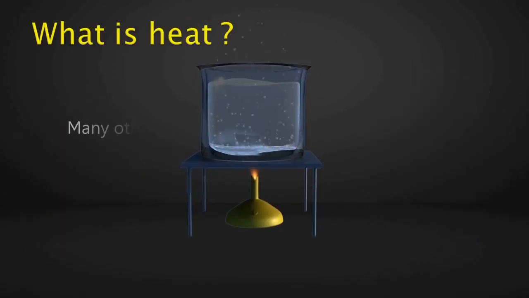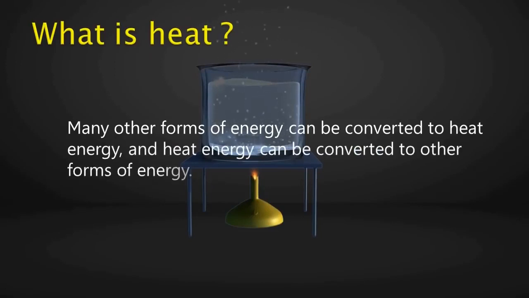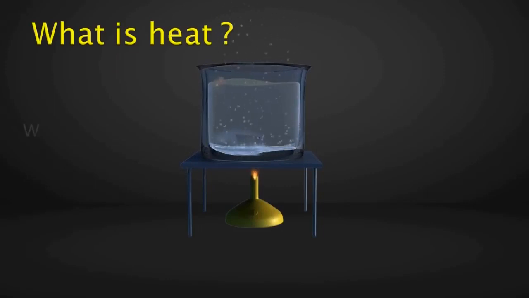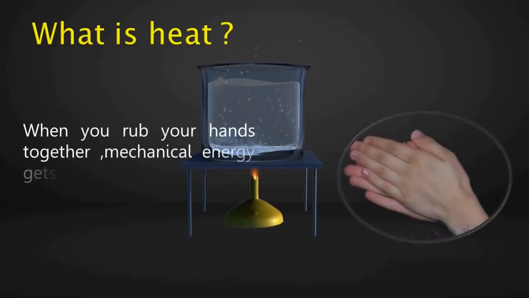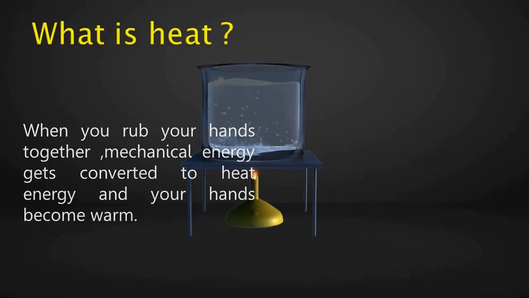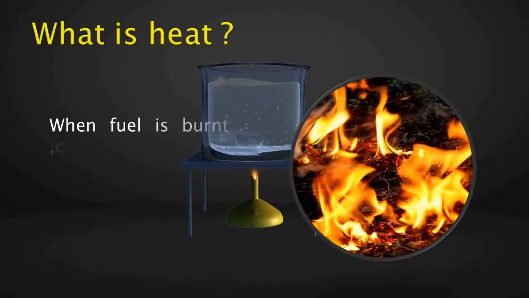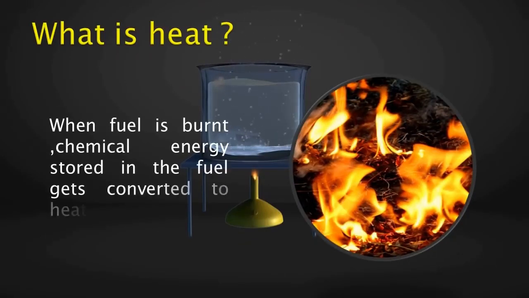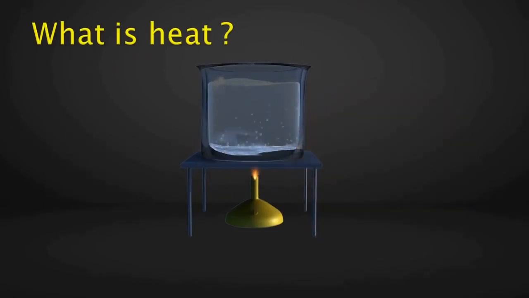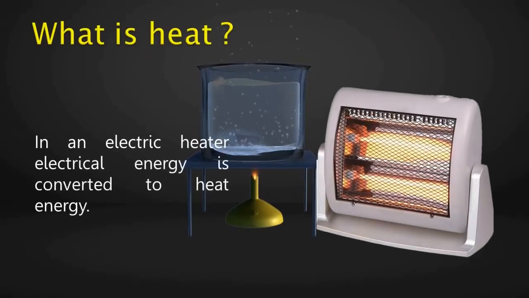Many other forms of energy can be converted to heat energy, and heat energy can be converted to other forms of energy. For example, when you rub your hands together, mechanical energy gets converted to heat energy and your hands become warm. When fuel is burned, chemical energy stored in the fuel gets converted to heat energy. In an electric heater, electrical energy is converted to heat energy.